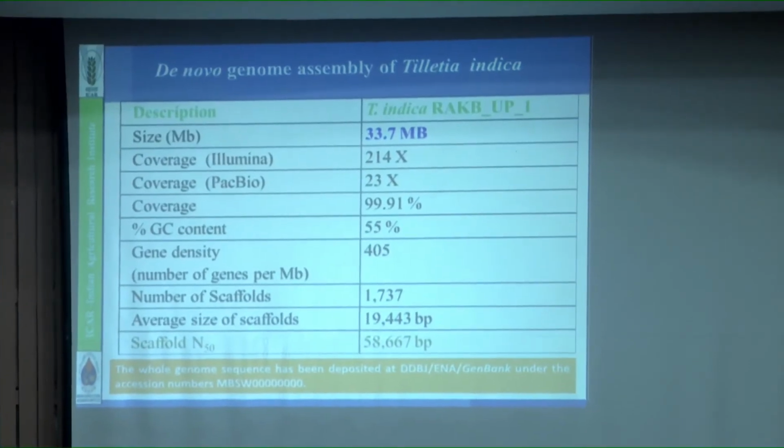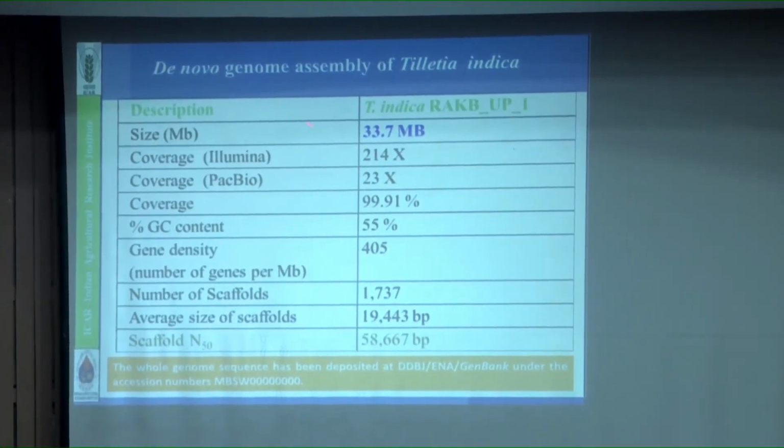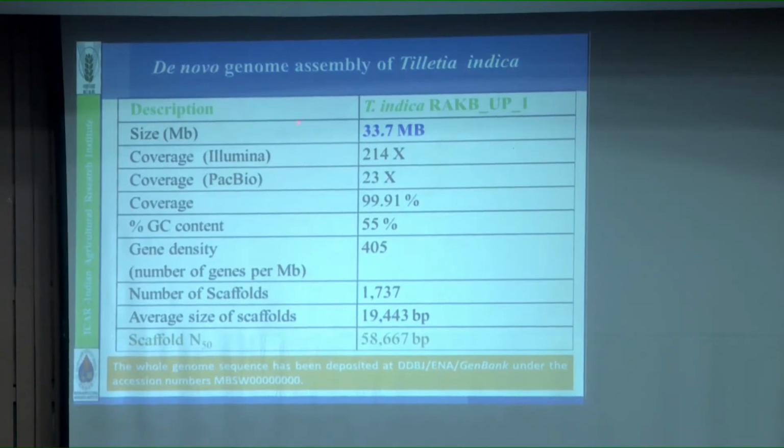Check here, the genome size is 33.7 MB using both platforms. Coverage you can also see here, 214x for Illumina and 23x for PacBio, and GC content is 55%. The scaffold count here is actually high, because the assembly is not that correct. If you want chromosome level assembly, and you have 10 chromosomes, the scaffolds should be 10, then your assembly will be correct.